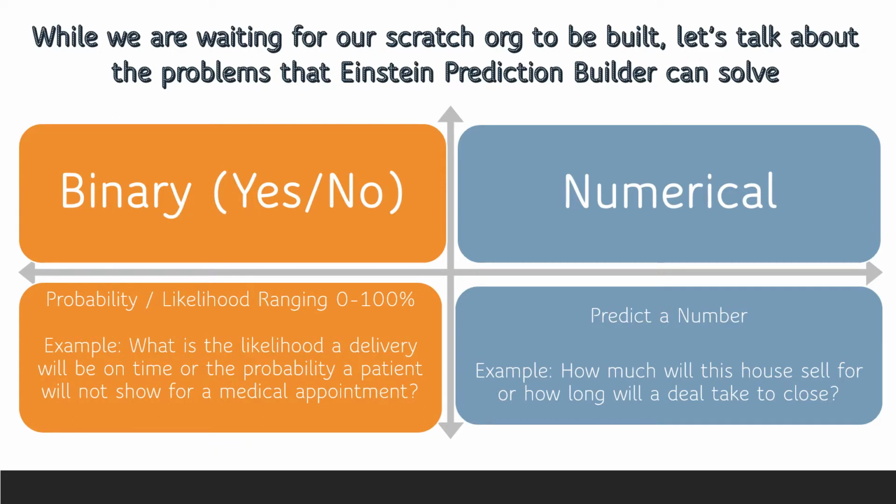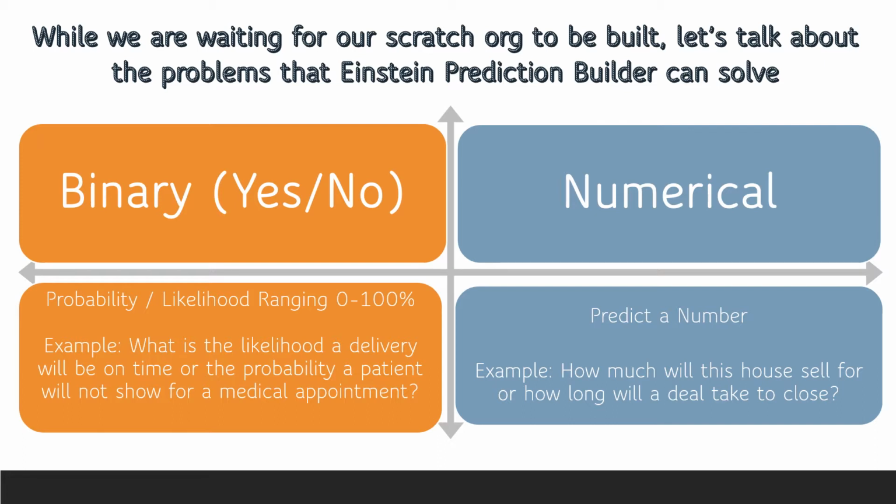Okay, so now while we're waiting for our Scratch org to be built, let's talk for a minute about the kinds of problems that Einstein Prediction can solve for us. Einstein predictions are intended for two main purposes: to make a binary yes-no prediction or a numerical prediction.